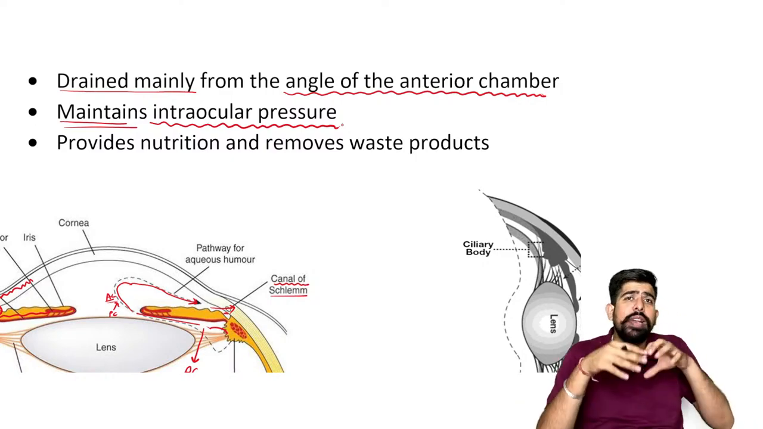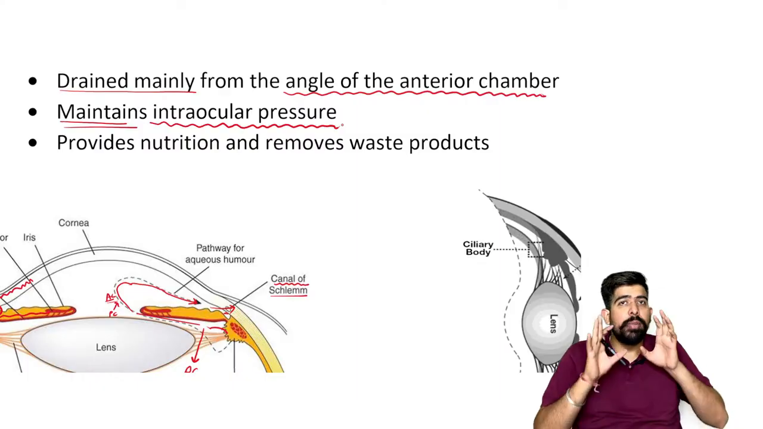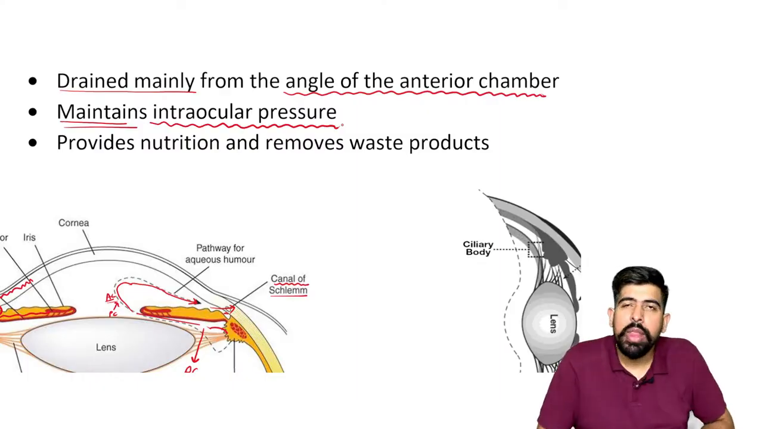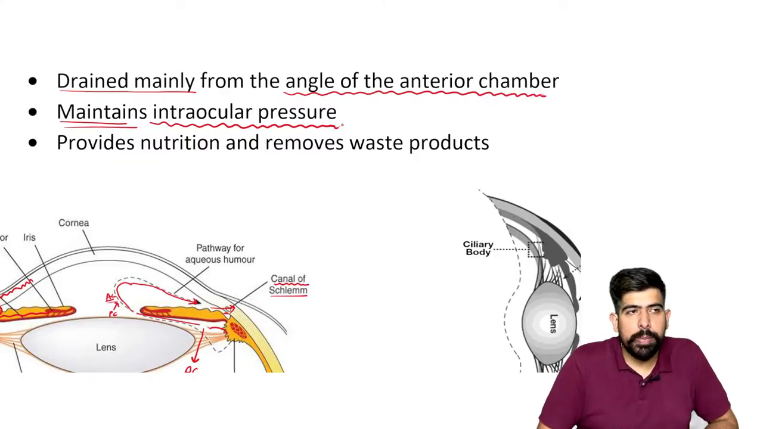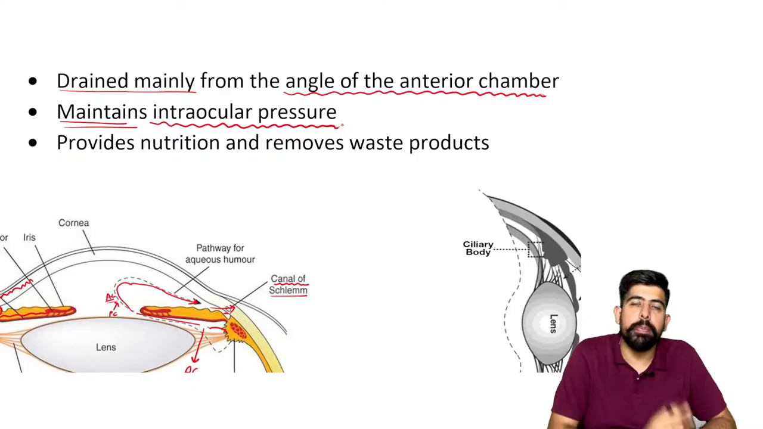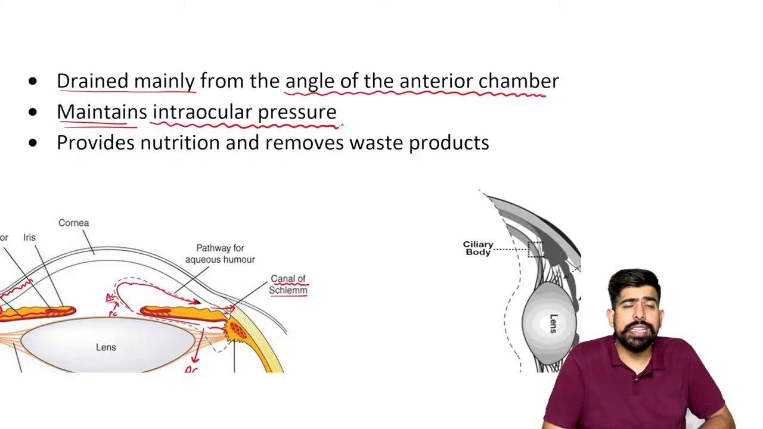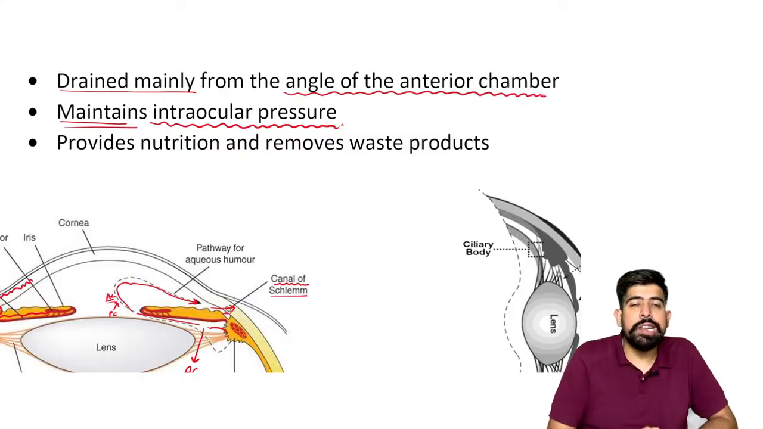So we have some fluid inside it, and this fluid makes pressure over the wall of the eyeball. That pressure is known as intraocular pressure. Similarly, we have the intracerebral pressure: the fluid filled in the brain, known as CSF, makes pressure over the walls of the brain, and that is known as intracerebral pressure. Okay, the same as the intraocular.